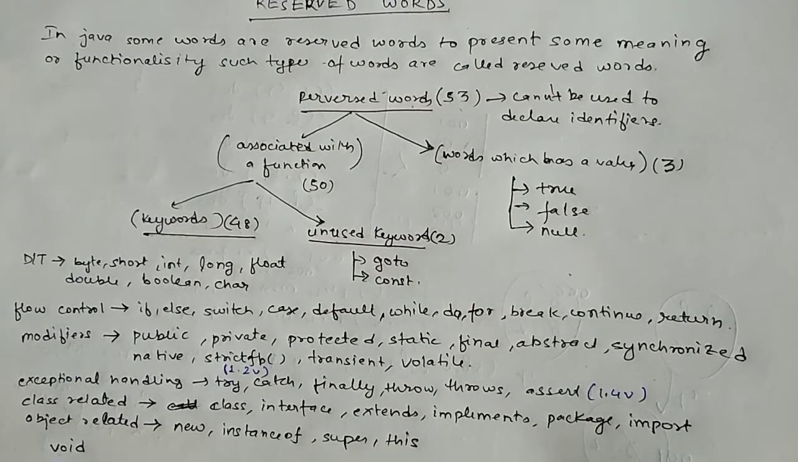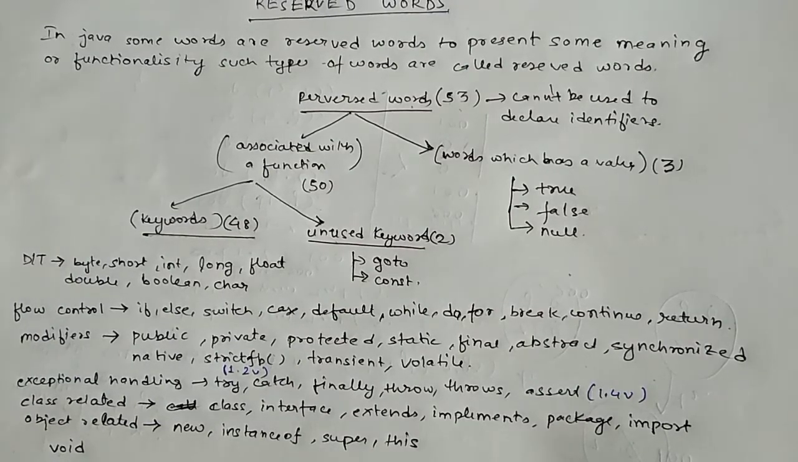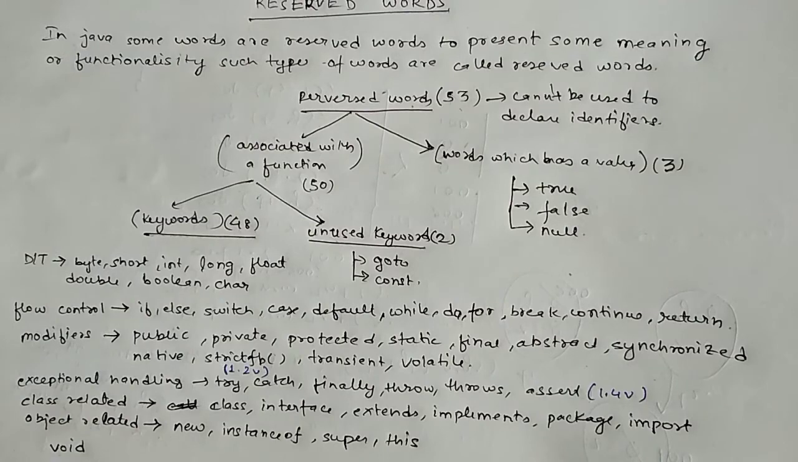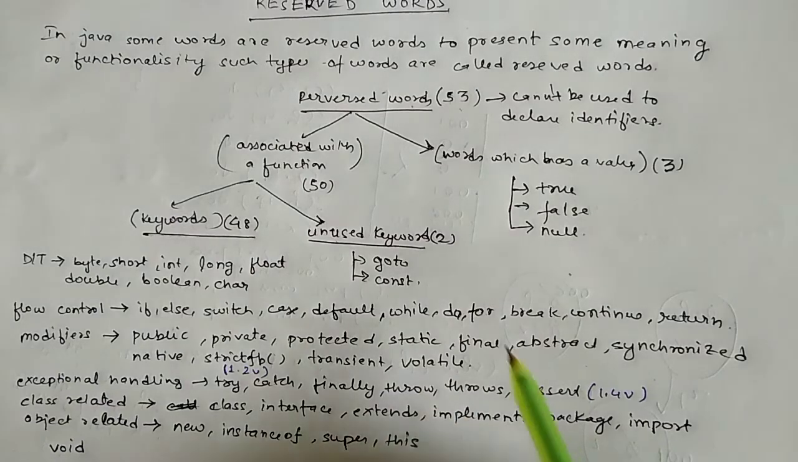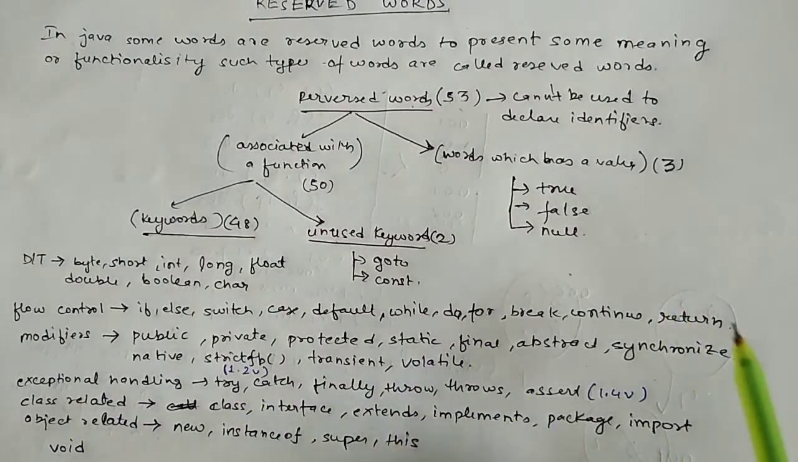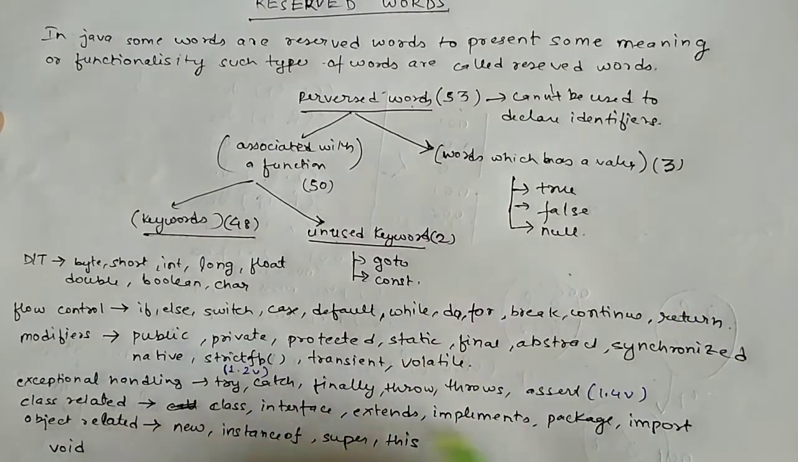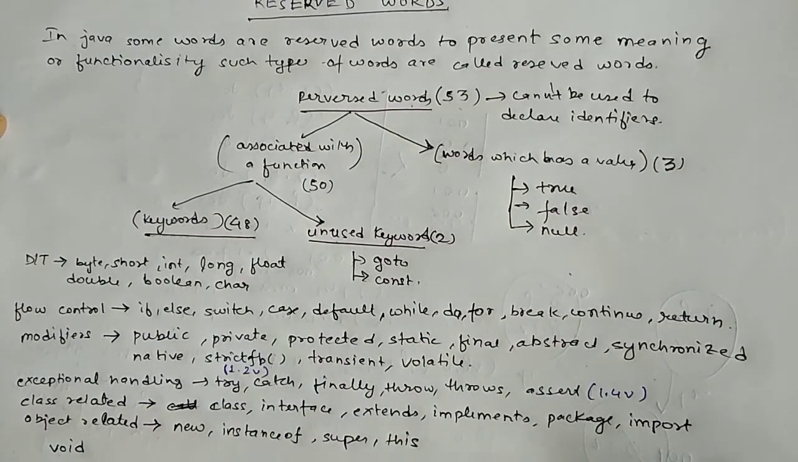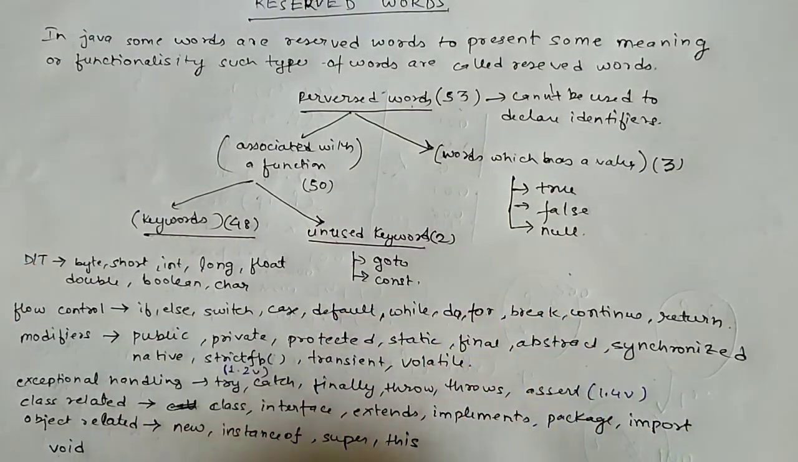So from here we came to know what reserved words are. Any words in Java that are associated with some meaning or functionality are called reserved words. There are a total of 53 reserved words in Java. Other than these 53 words, we can use any words in naming an identifier.